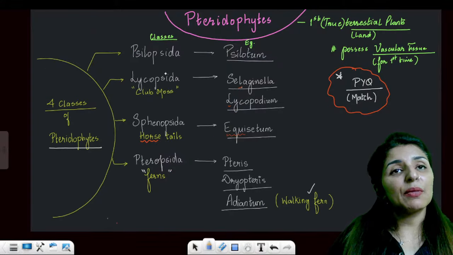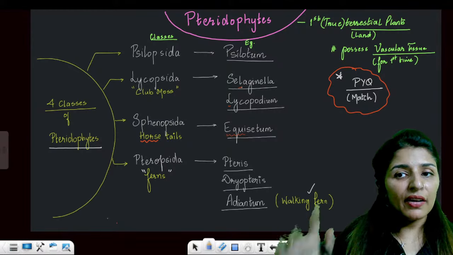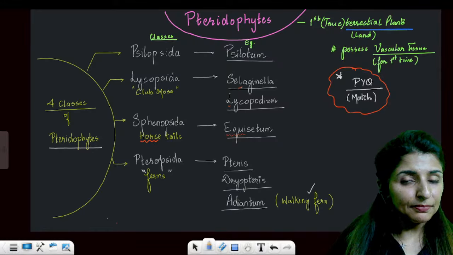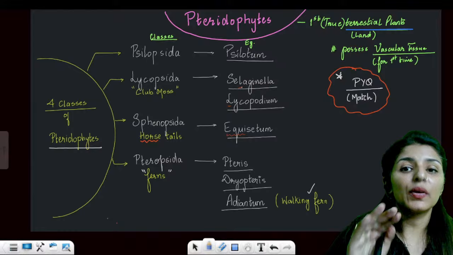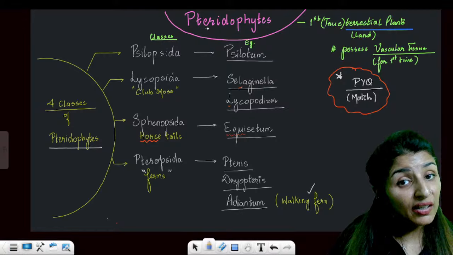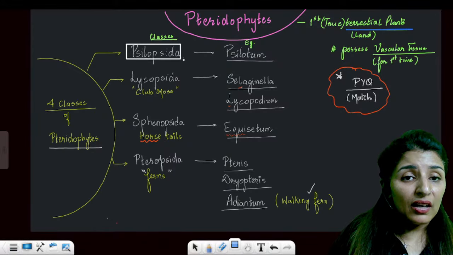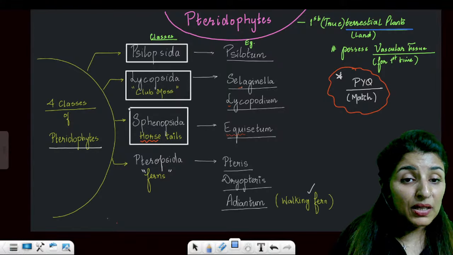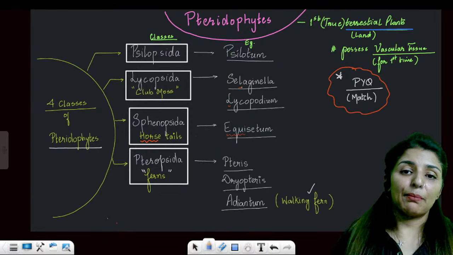Now, next coming on to pteridophytes. Pteridophytes are the first terrestrial plants. Now the dependence on water will not entirely go, but it will reduce a lot. So these are the first land plants. We have four classes in here: Psilopsida, Lycopsida, also known as club moss, Sphenopsida, the horsetails, and Pteropsida, the ferns.